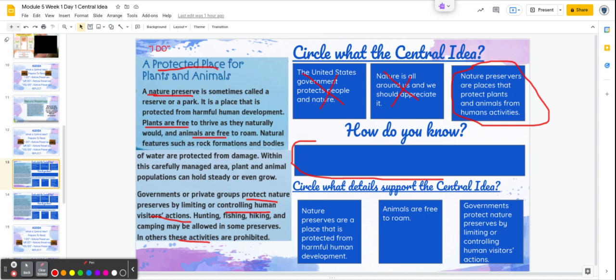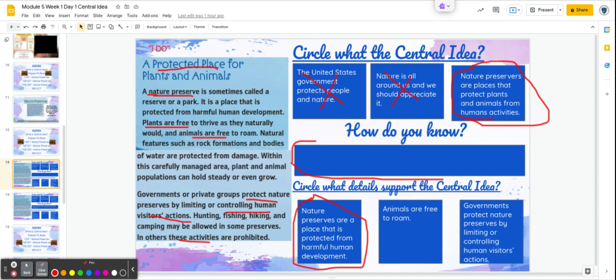Let's take a look at our details. What details go with nature preserves are places that protect plants and animals from human activities? Well, let's look at this first one. Nature preserves are a place that is protected from harmful human development. Does that support it? It's not talking about plants and animals, but don't forget that one part of the central idea is talking about human activities. That's the same as saying harmful human development. So yes, that is a supporting detail because of the human activities piece.